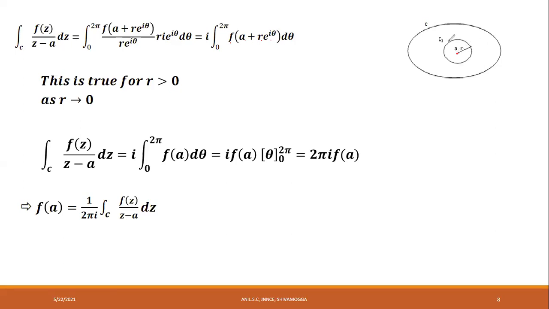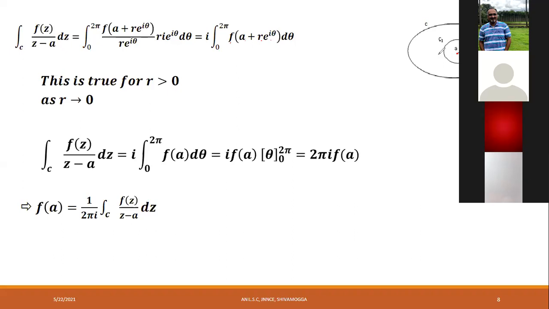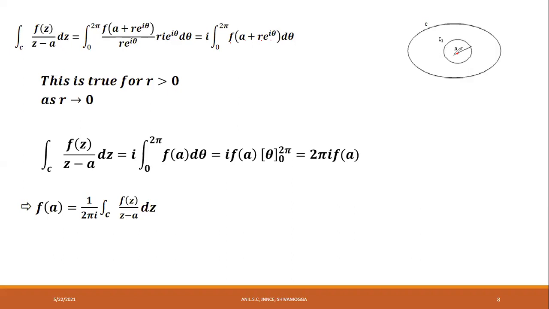How do you convert this circle into a point circle? If r is equal to 0, if the radius of the circle is 0, then this circle will be the same as the point A. Therefore, as r tends to 0, integral over c f of z divided by z minus a is equal to i into, r is equal to 0, so this will be f of a into d theta. Keep this f of a outside along with this i. i into f of a is equal to integral of d theta, which is theta, with limits from 0 to 2 pi.